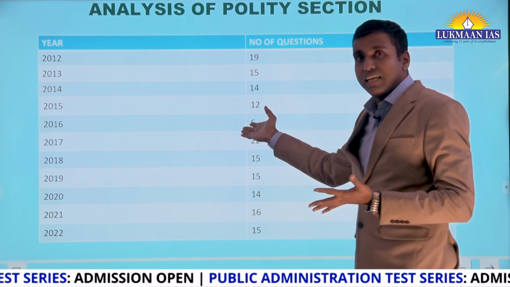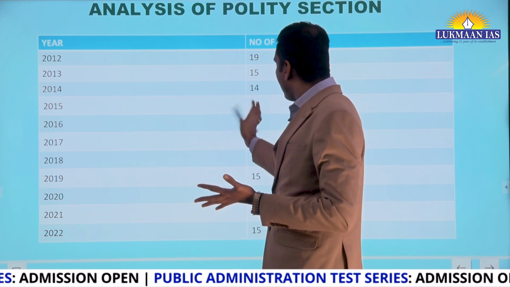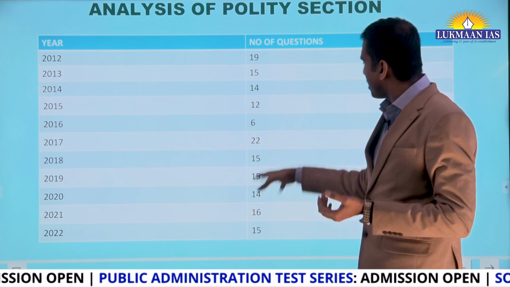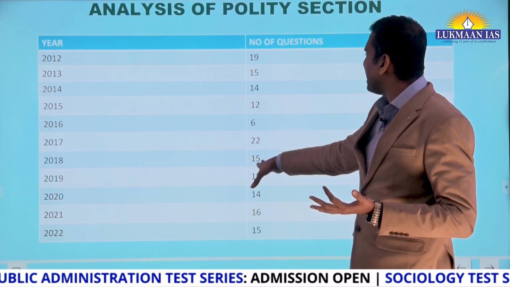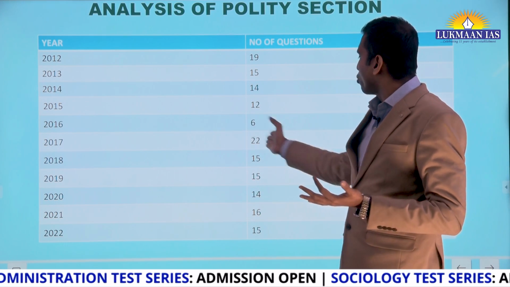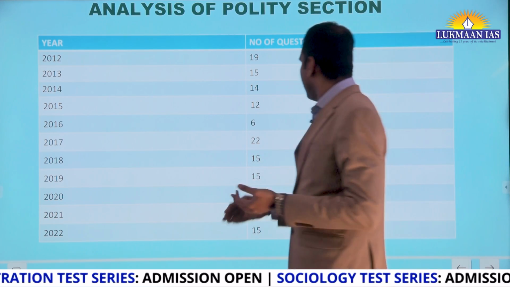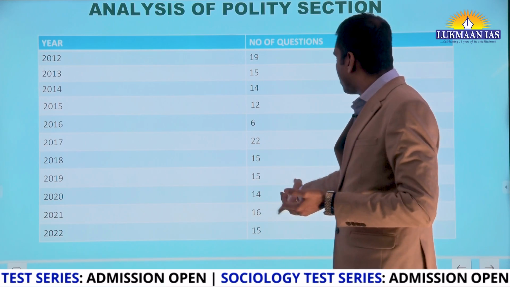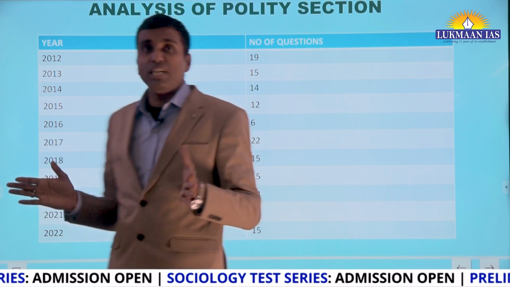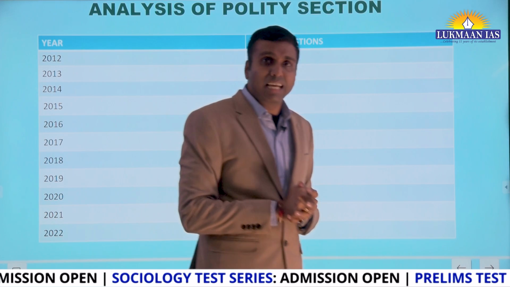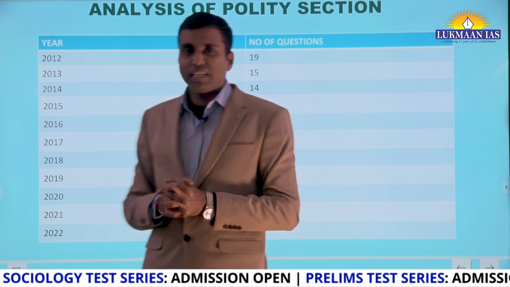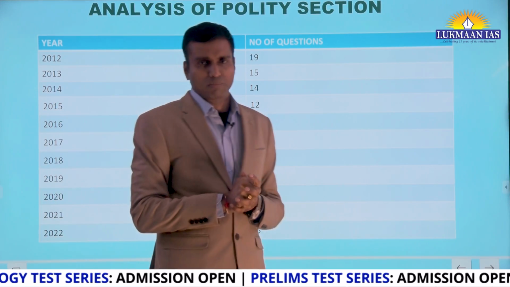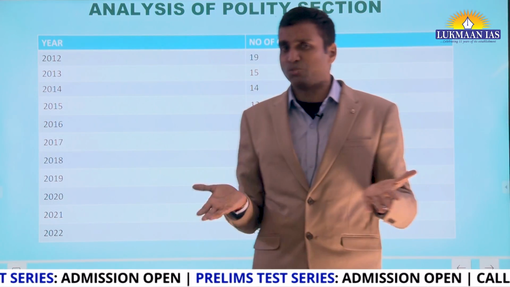Around 2016 there is some kind of decline in the number of questions, but after that you see 2018: 15, 17, 22 questions, then 19, 15, 14, 16, 15, etc. So on an average, you will be getting at least 15 questions in polity and constitution. This is the minimum.